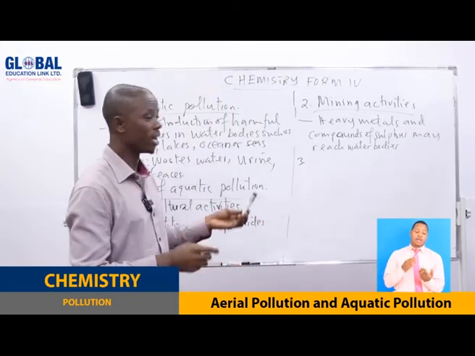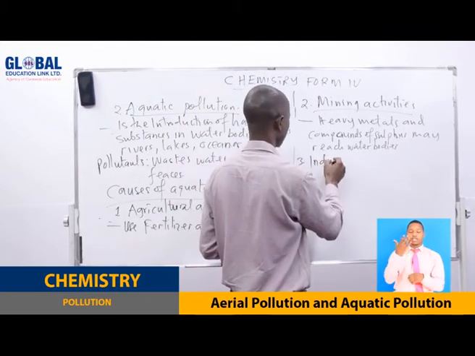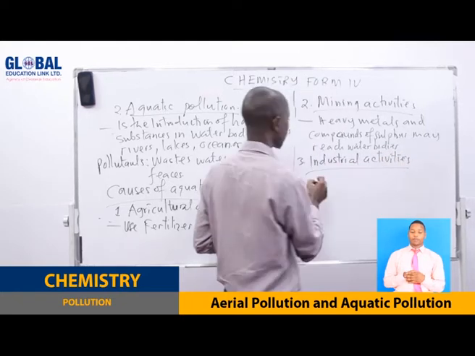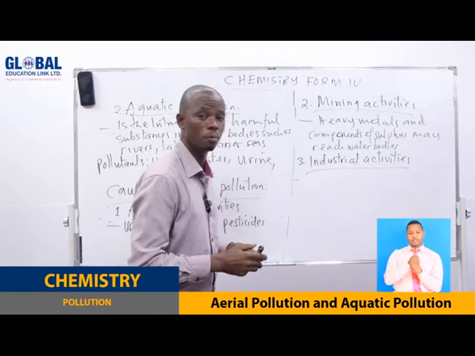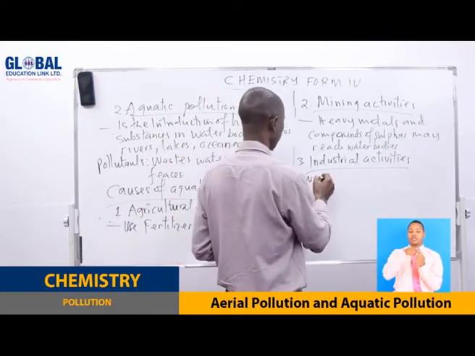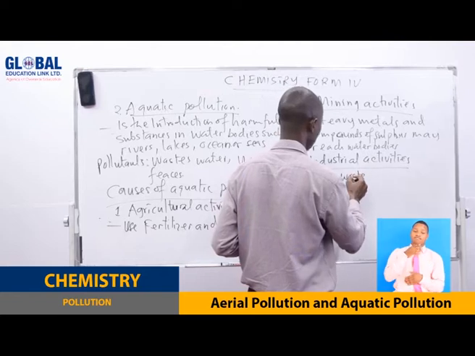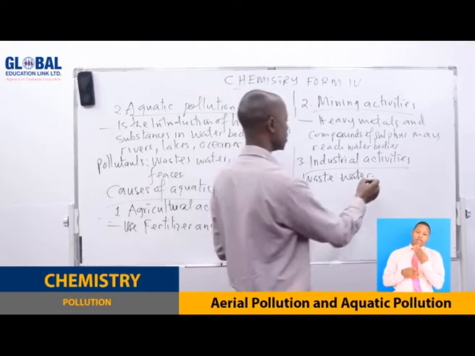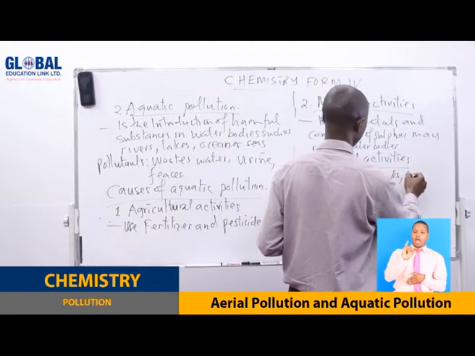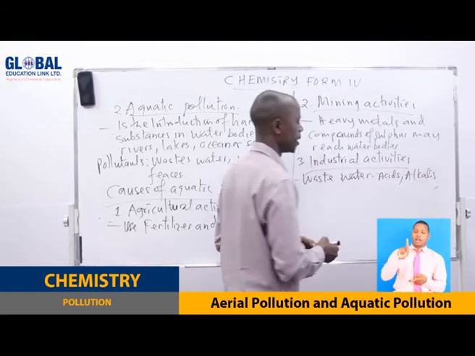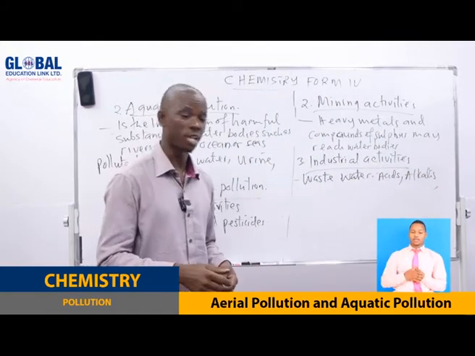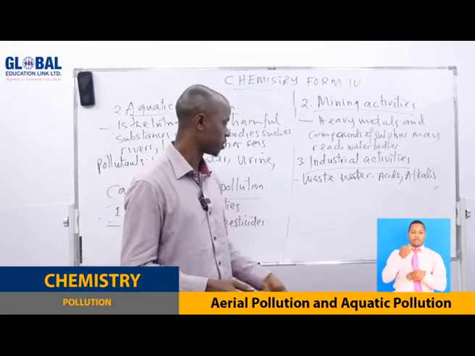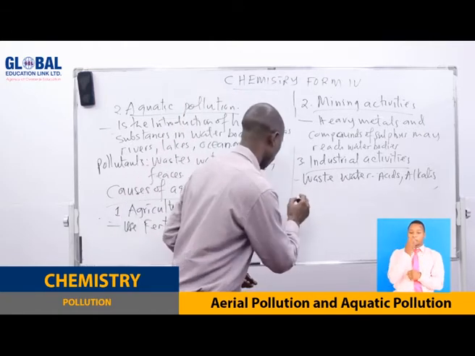Number three, we have another activity: industrial activities. Industrial activities produce pollutants in water, such as wastewater from the industries. This wastewater can contain acids, alkalis, and other chemicals which are poisons in water. They are very dangerous. So these activities pollute water in that way.